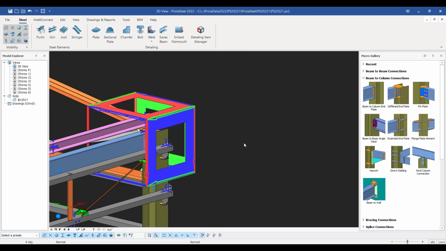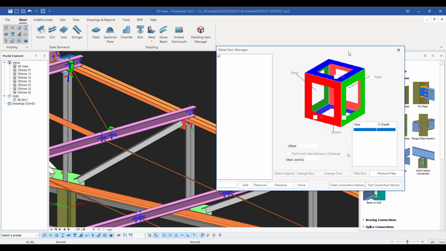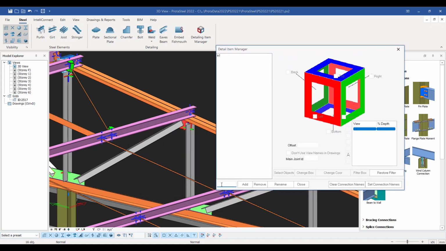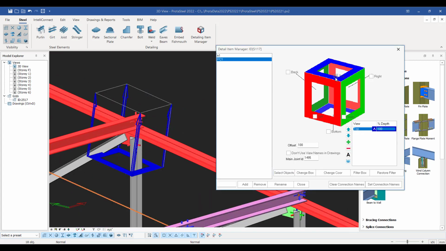Now similarly, I could also come up to maybe this purlin connection here. Let's go back to this. Okay, and we can give this a name, so I can call this PC1, and we can also add that. And then I can just select the objects that I want to include. So maybe I've got another box around here. Okay, and again I can choose the views that I'd like to have.